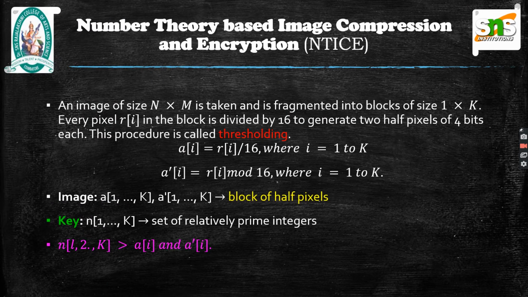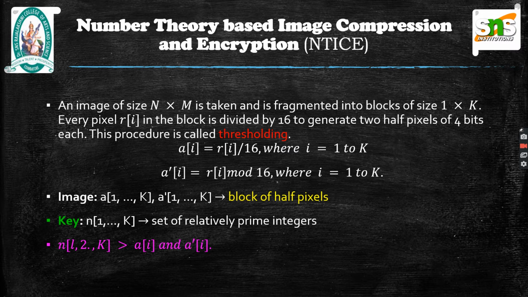In the process of the NTICE algorithm, the secret image to be shared is taken as an n cross m matrix. In color image coding applications, the color space, namely red, green and blue, in 24 bits per pixel RGB scale of 8 bits per pixel each, are compressed separately as in the grayscale image. In this process of compression, an image of size n cross m matrix is fragmented into blocks of size 1 cross k. Every pixel in the block is divided by 16 to generate 2 half pixels of 4 bits each. This procedure is called thresholding.